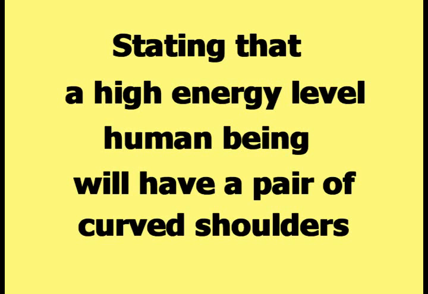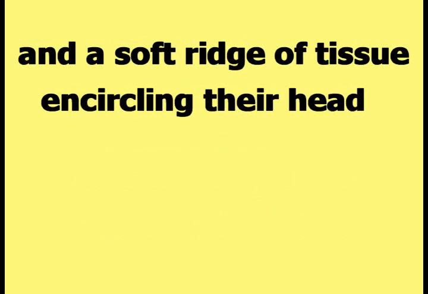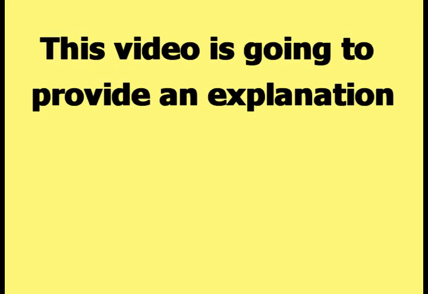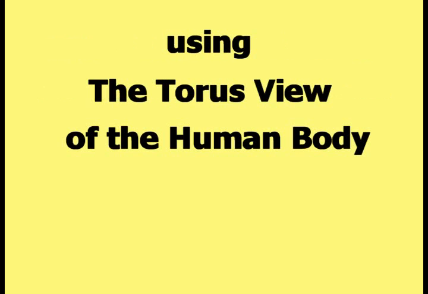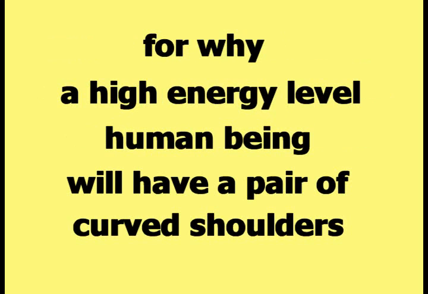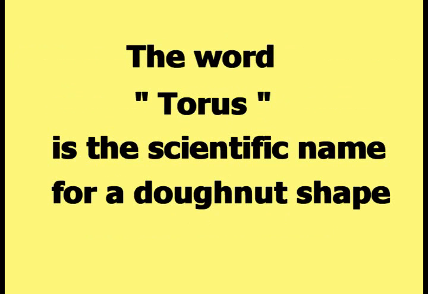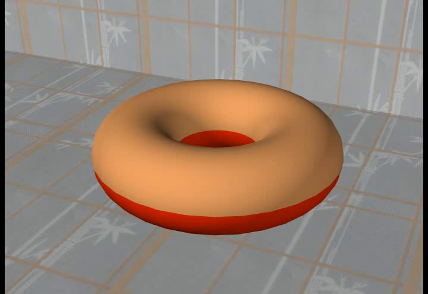Stating that a high energy level human being will have a pair of curved shoulders and a soft ridge of tissue encircling their head is an observation. This video is going to provide an explanation, using the torus view of the human body, for why a high energy level human being will have a pair of curved shoulders and a soft ridge of tissue encircling their head. The word torus is the scientific name for a donut shape, like the one demonstrated in this picture.